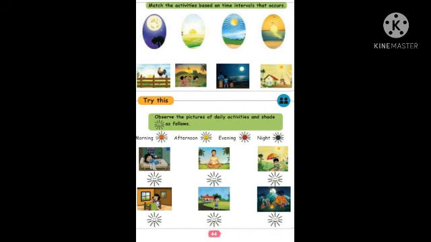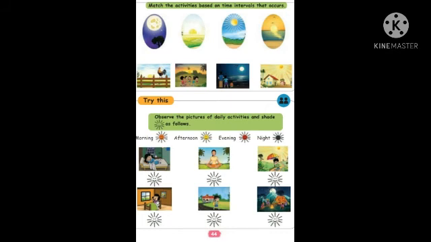And the first picture is sleeping, that is night. Then doing yoga, morning, that also is red color. Color it. And sun, afternoon. The boy is holding the umbrella, it is afternoon, going out after noon. You can color with yellow.